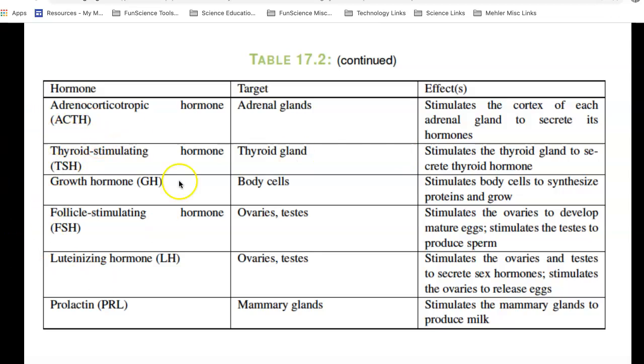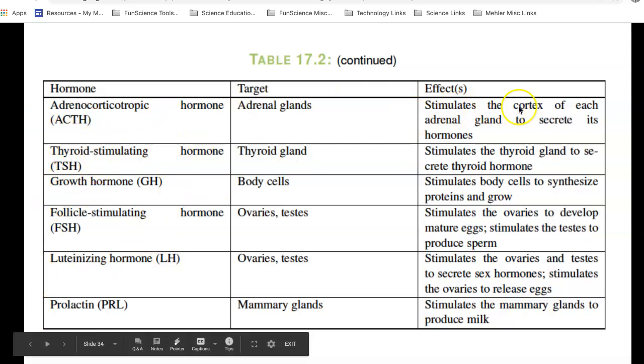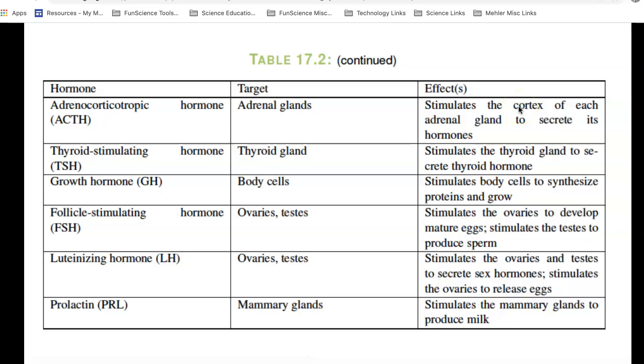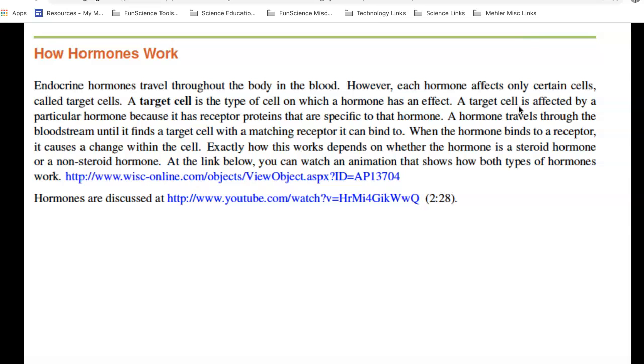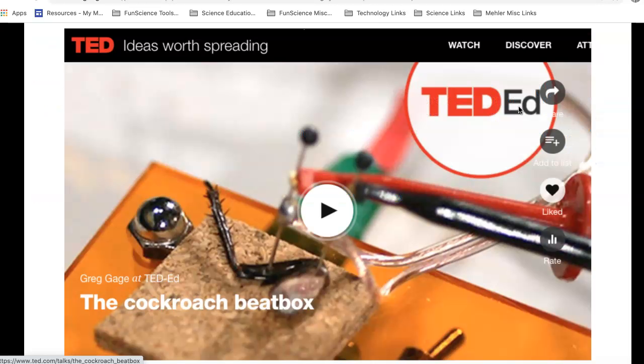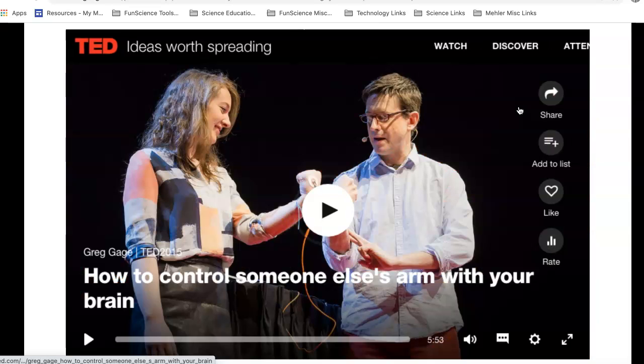I won't ask you specific questions on this, but you should have a general sense of hormones, what they are, what they do, and how they affect. This paragraph in your text talks about that. So in this chapter, we'll also take a look at a really fascinating TED Talk about how the nervous system of a cockroach works. I think you'll find this interesting.